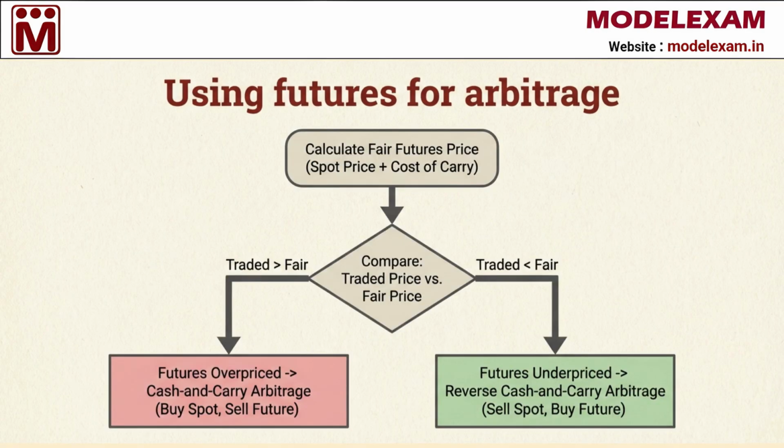Another sophisticated use for futures is arbitrage. This involves calculating the fair futures price by taking the spot price and adding the cost of carry. We then compare this fair price to the actual traded price in the market. If the traded price is higher than the fair price, the futures are overpriced, and we perform a cash and carry arbitrage by buying the stock and selling the futures. If the traded price is lower than the fair price, the futures are underpriced, and we perform a reverse cash and carry arbitrage by selling the stock and buying the futures.